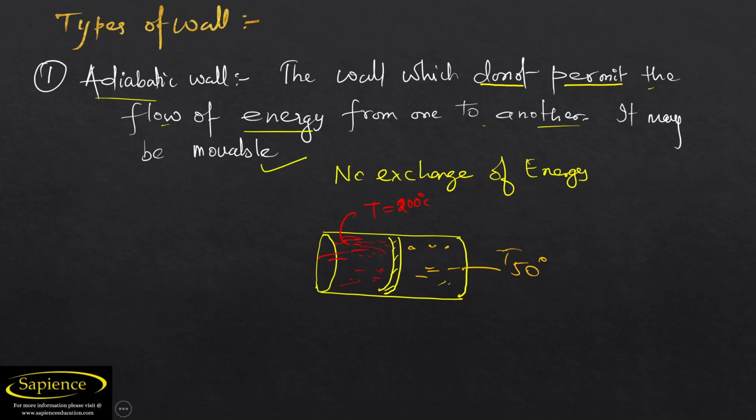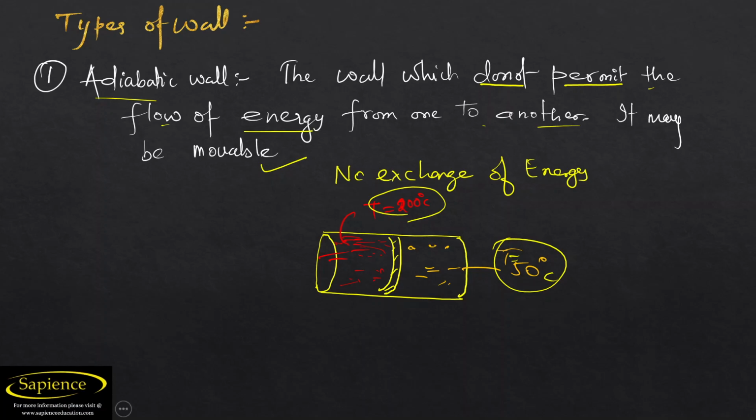Now if you see that the temperature is 200 degrees Celsius and 50 degrees Celsius, then after 1 hour, 2 hours, 5 hours, 10 hours, the temperatures will remain constant.